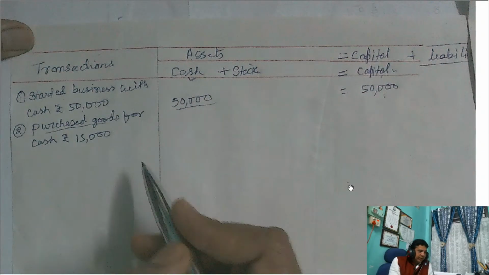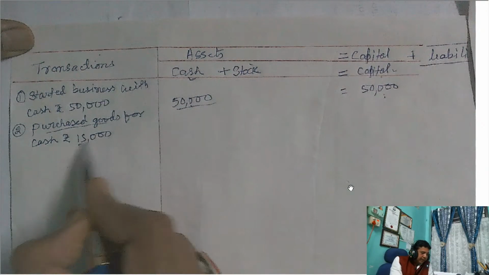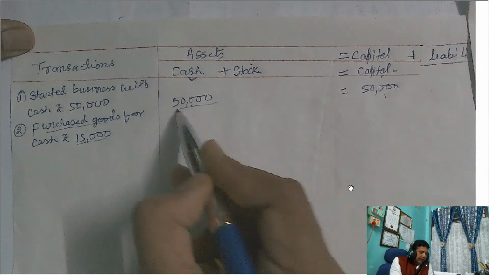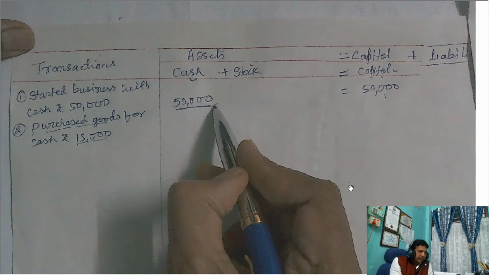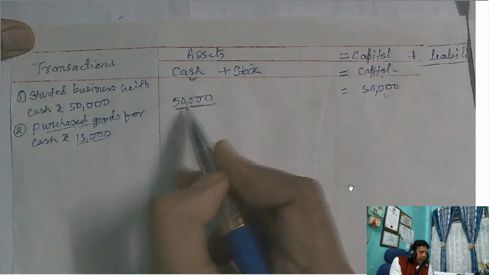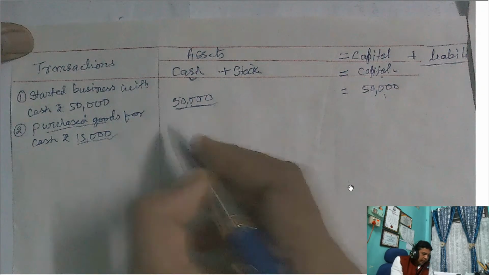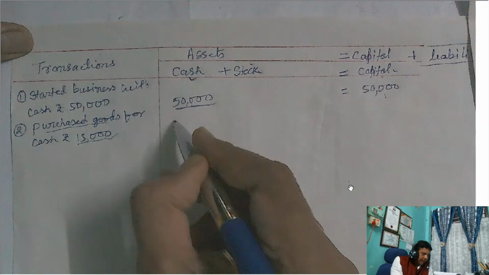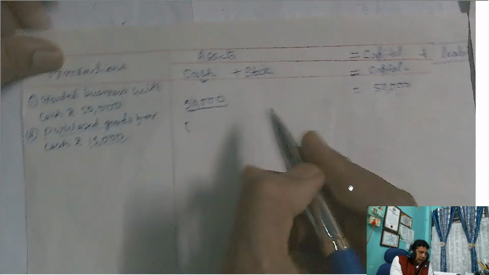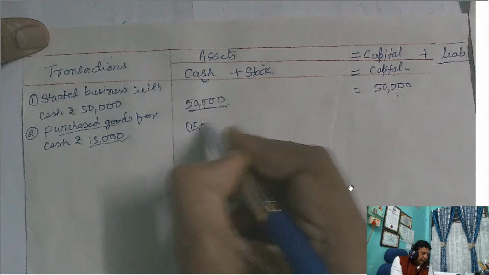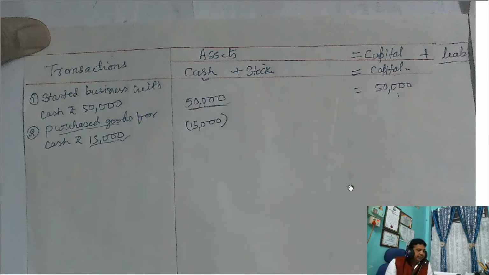The value of goods purchased is 15,000. That means now you have in the business a cash balance of 50,000. Out of 50,000, 15,000 has gone for goods purchased. So here you have to minus, in bracket, 15,000.